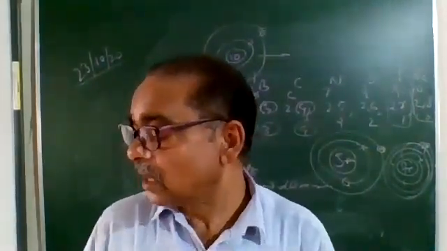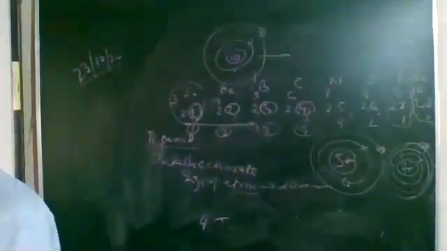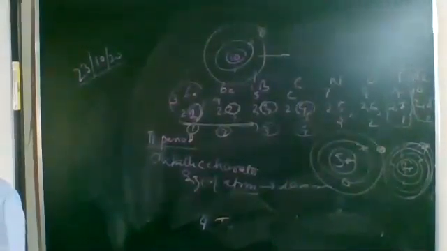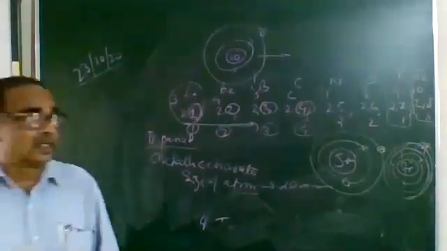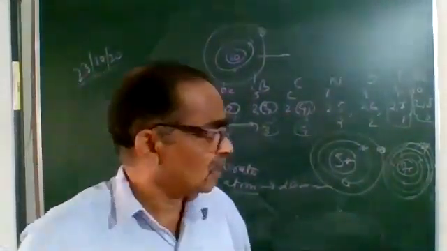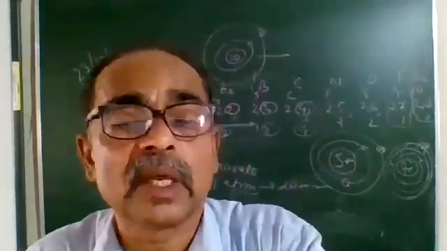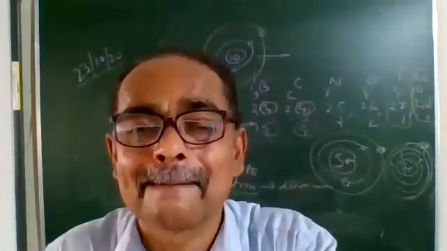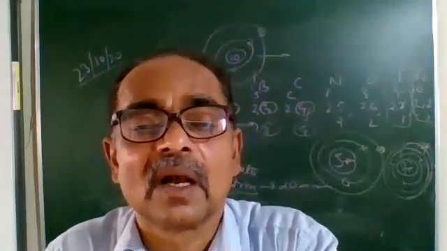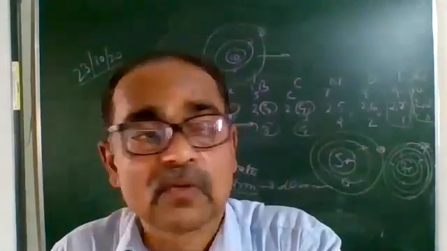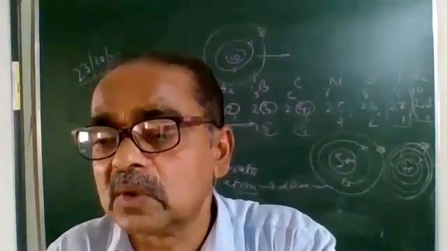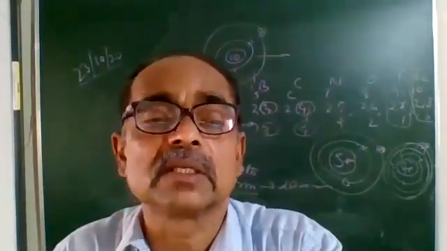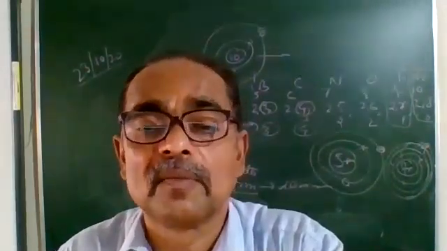Now, the next one: ionization energy. Ionization energy is defined as the minimum energy needed to remove an electron from an isolated gaseous atom. The minimum energy needed to remove an electron from an isolated gaseous atom is known as ionization energy.